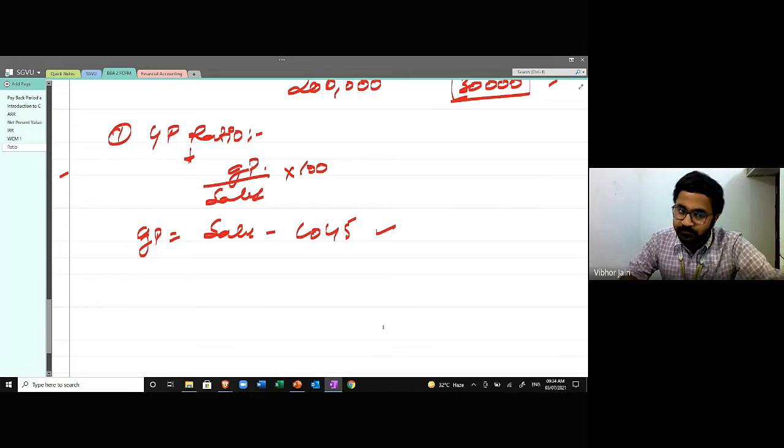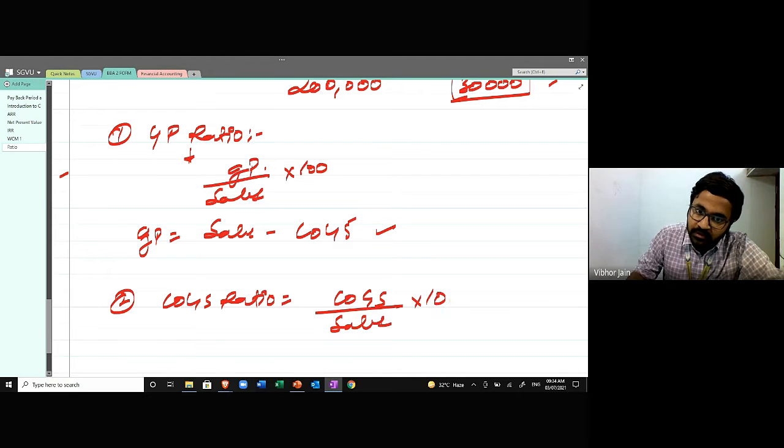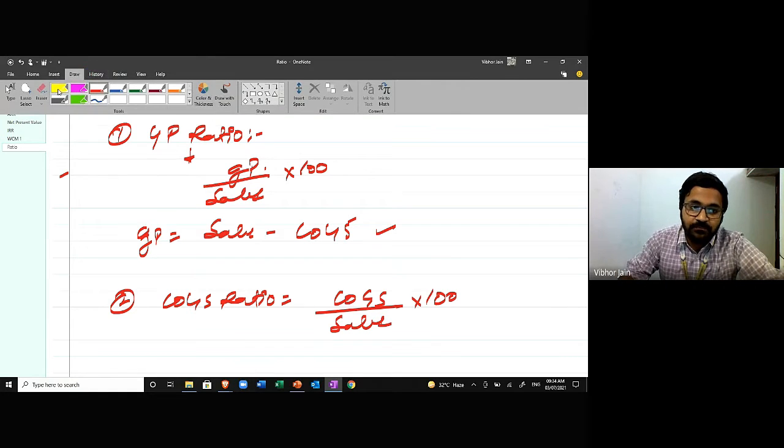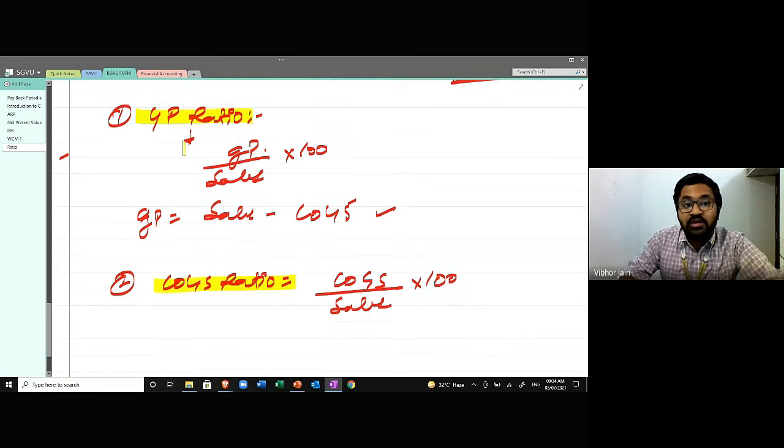Second formula is cost of goods sold ratio. That is cost of goods sold upon sales into 100. Now you can see that both these ratios are complementary to each other. What does this mean?